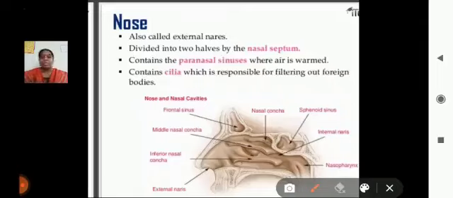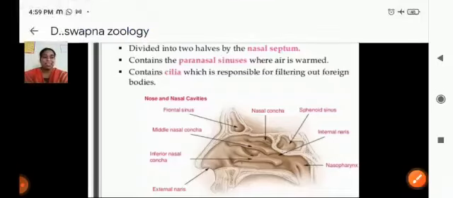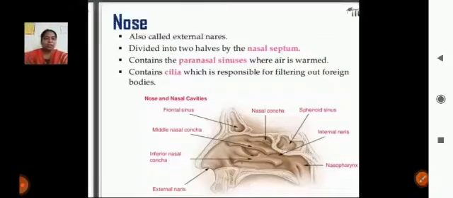And the filtering capacity. What is the filtering capacity? The hair projections present in the nose filter the dust particles. The next important characteristic is receptor cells. When we inhale the gases, we can recognize the smell of a food item, and recognize a bad smell or a good smell. With the receptor cells present in the nose, we can recognize the flavor of smell.